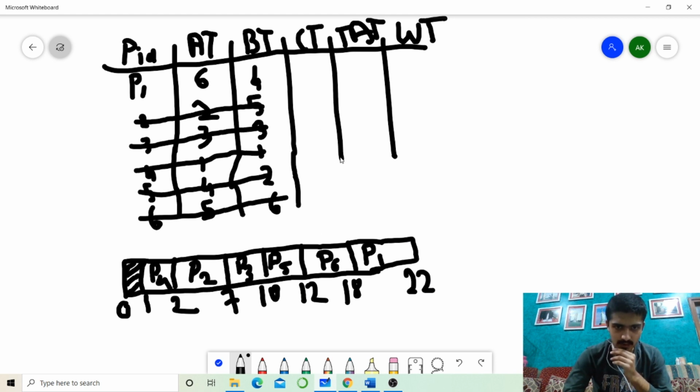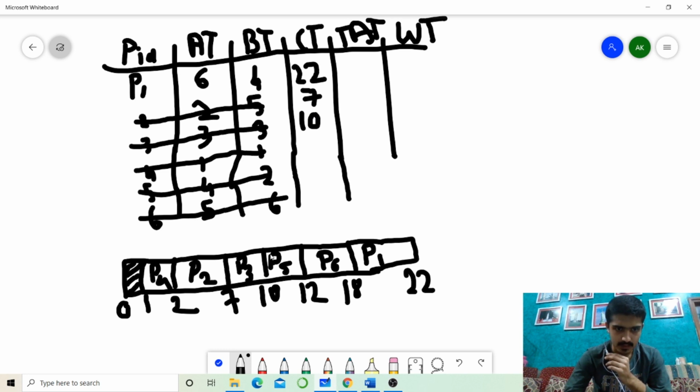Now completion time can be calculated from the figure. Let's see for P1. P1 arrived at 18 and is there until 22, so the final is 22. Completion time will be 22. For process P2, you just take a look at the upper limit. Here the upper limit is 7 for P2 from the Gantt chart, so 7. For P3, it's here and the upper limit is 10, so write 10.